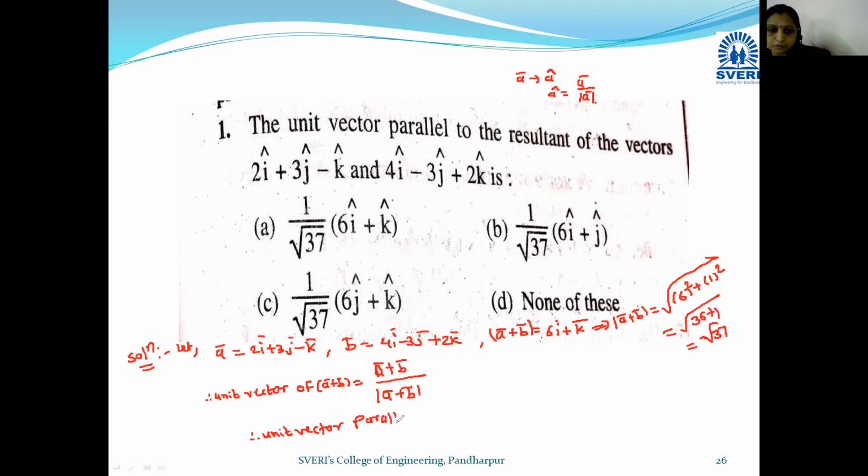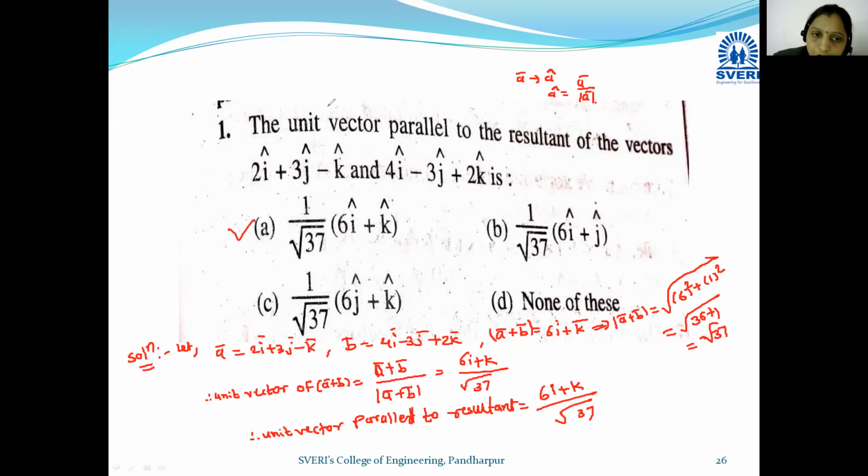Unit vector parallel to the resultant is equal to, here a bar plus b bar is nothing but 6i plus k, divided by mod of a bar plus b bar, and mod of a bar plus b bar is root 37. Okay, square root of 37. So here what is the answer? 6i plus k divided by root of 37. Okay, so you can see which option is correct: 6i plus k, that means option number A is correct.